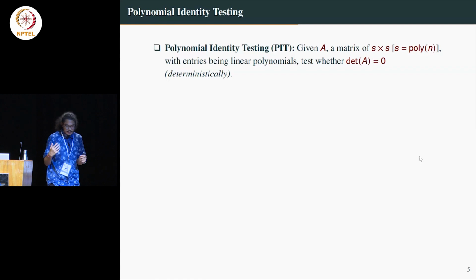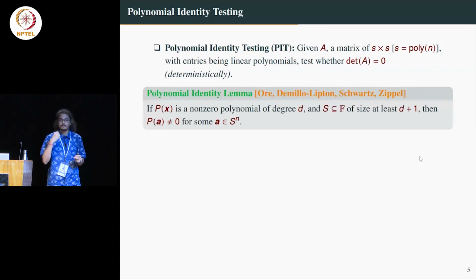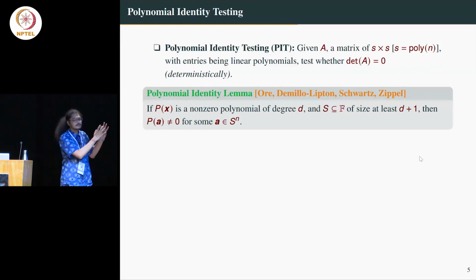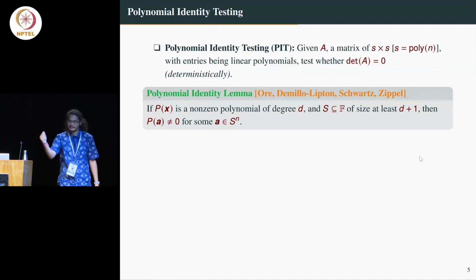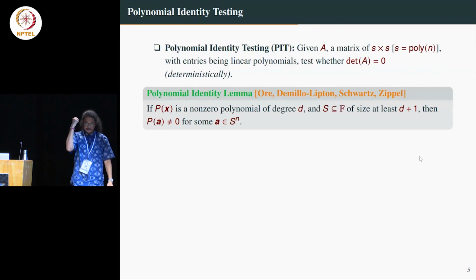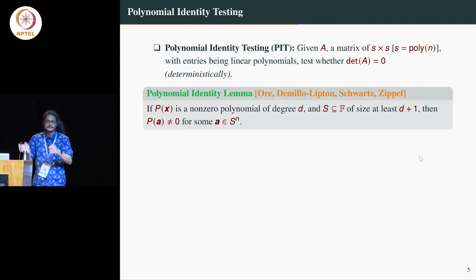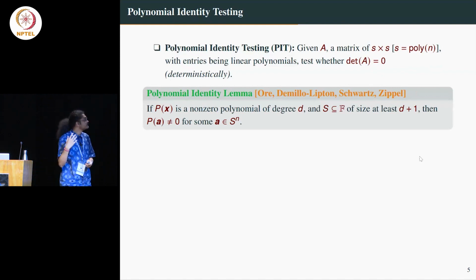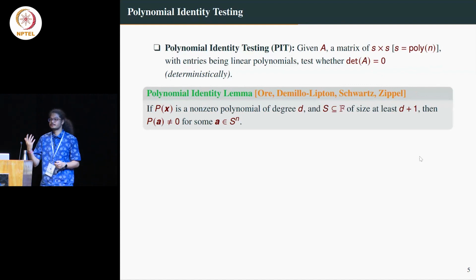And what is known is that there is a very efficient randomized algorithm. If you use randomness, then you can solve this problem very easily. What you do is basically very basic. You basically have a polynomial and you randomly evaluate it at a point. Like basically you have some finite set of points, you pick randomly and evaluate it. If it is non-zero, the actual polynomial is non-zero. If it is 0, the actual polynomial is 0. But this requires randomness. So this is in BPP.